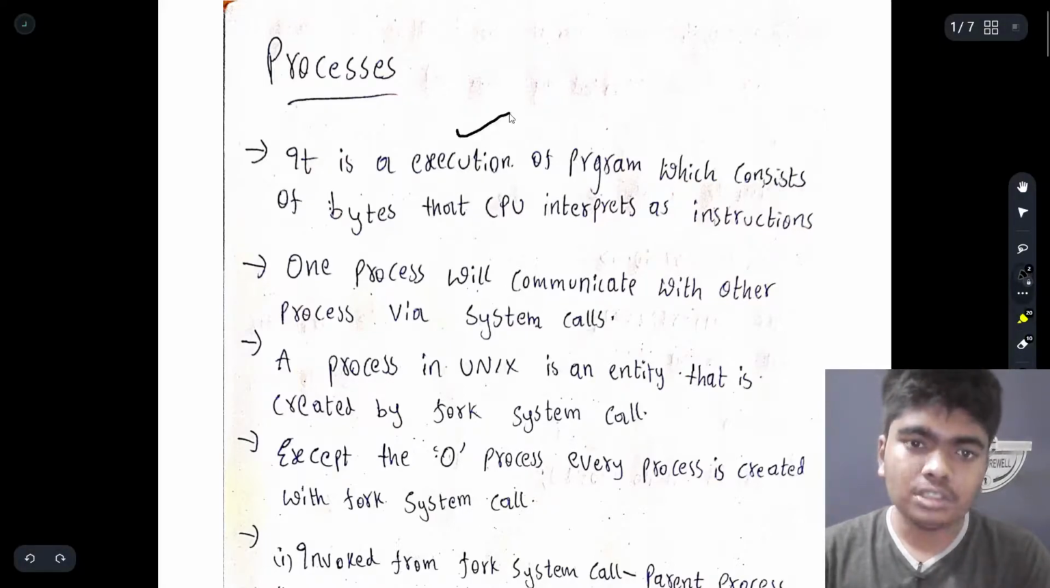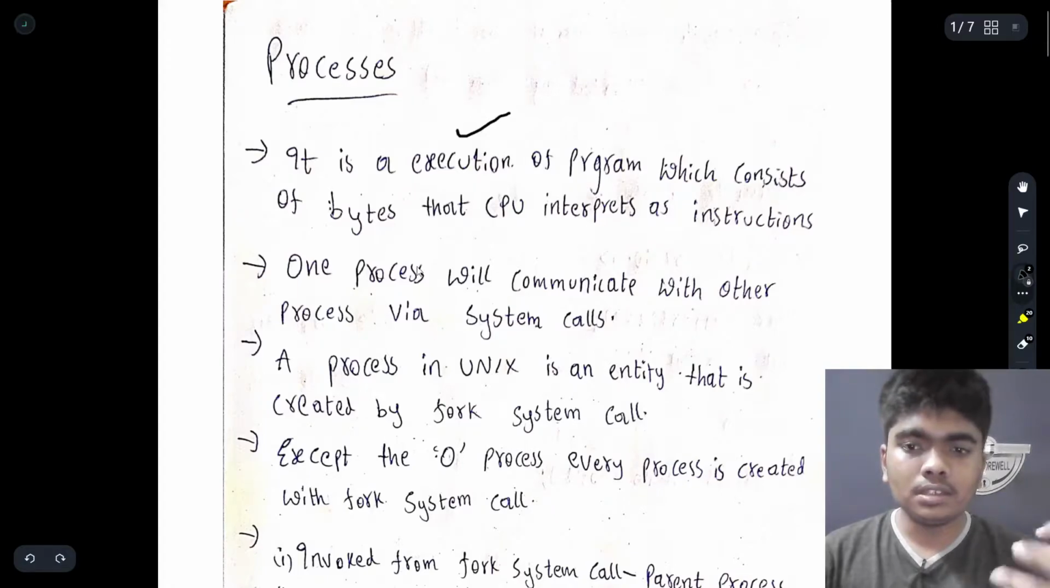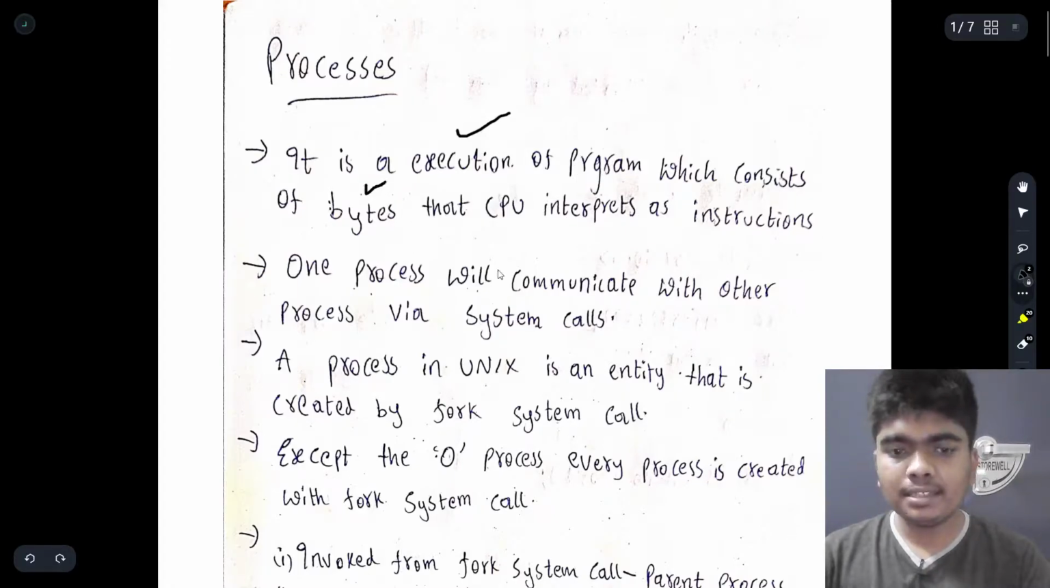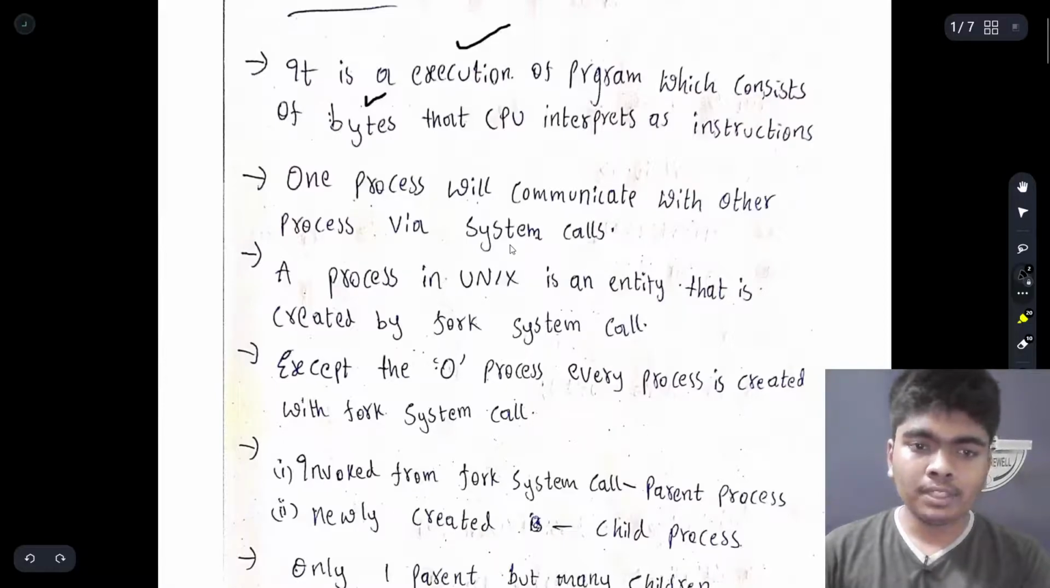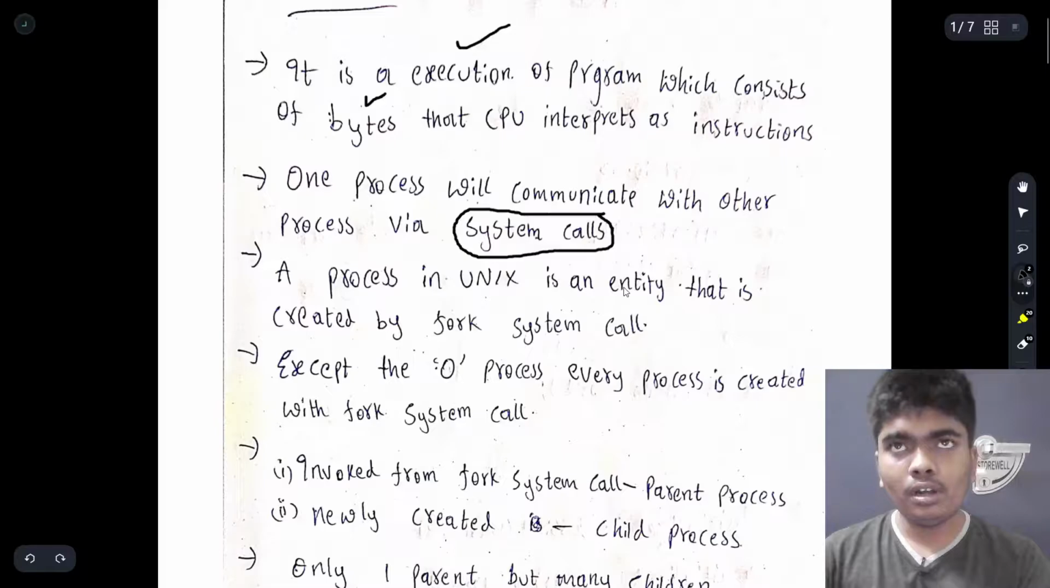It's an execution of a program which consists of bytes that the CPU interprets as instructions. The CPU needs to give instructions to complete a particular program. One process will communicate with another process via system calls. With the help of system calls, one process communicates with the other, because one system call will require some processes which are being executed in another process. So they will communicate with each other to complete the system call.